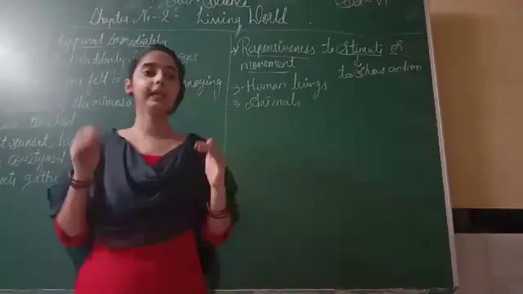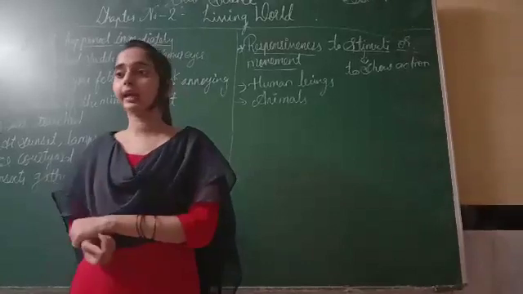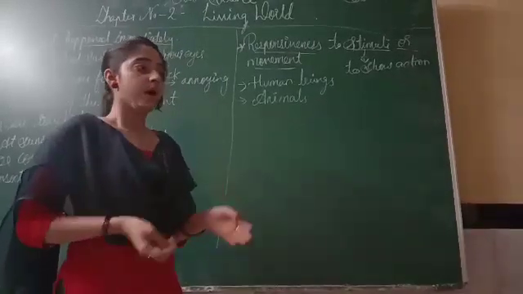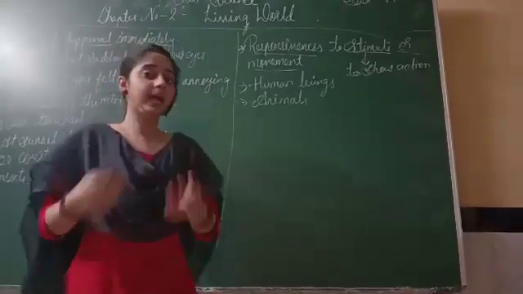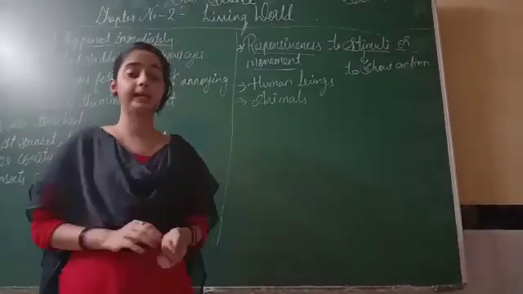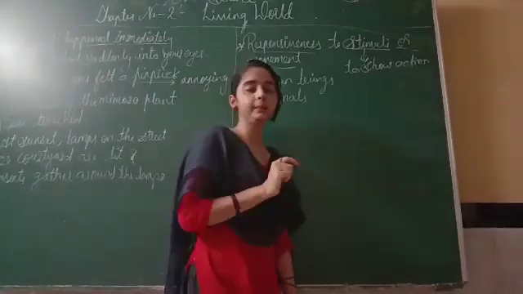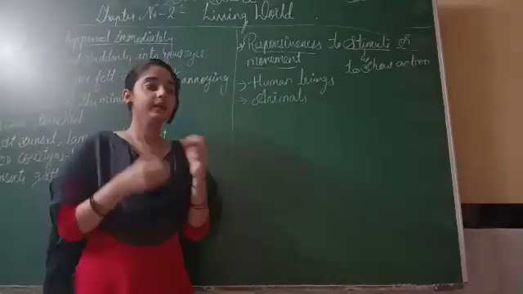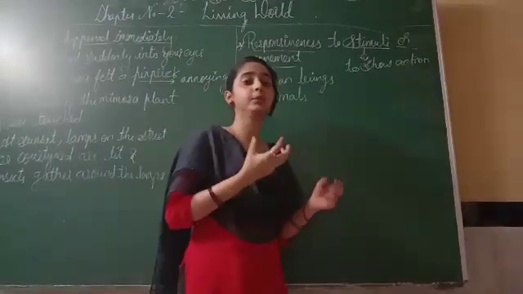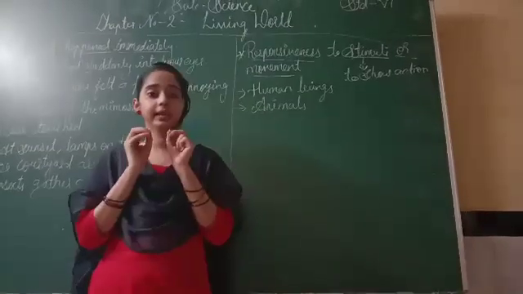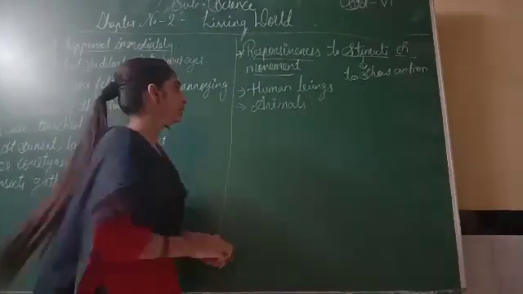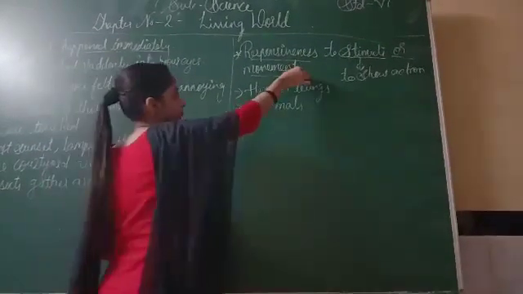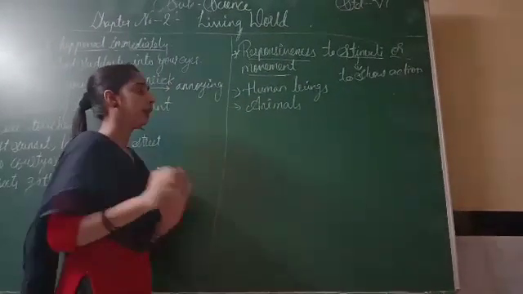For example, if you are entering a cow shed, they don't know that we are here only for seeing, but if the animal sees you, it directly stands up and starts moving. Moving means they make a sound of their movement. So animals also respond to a particular action.